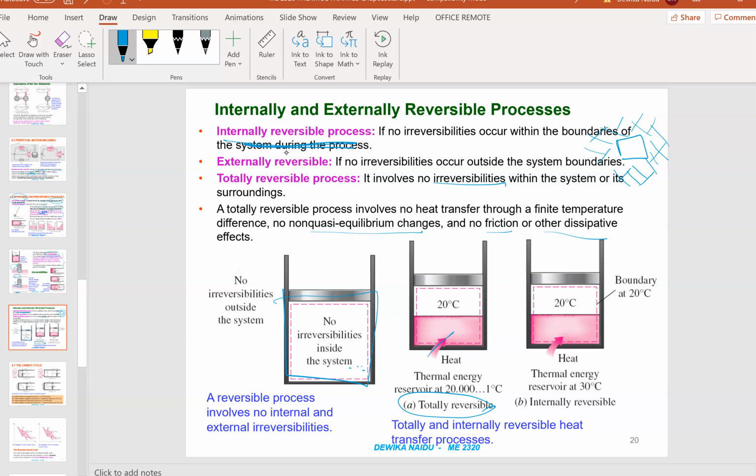It's a perfect process. Whereas here the boundary is at 20 also, and this is internally reversible. So if anything is within the boundary, we say internally reversible. Whatever is outside, then it is external.